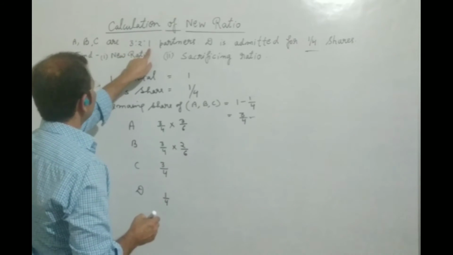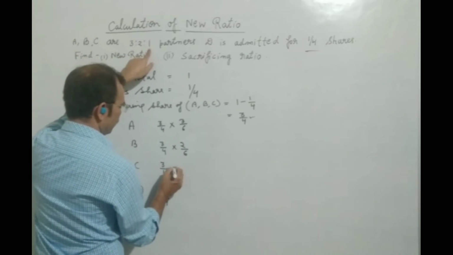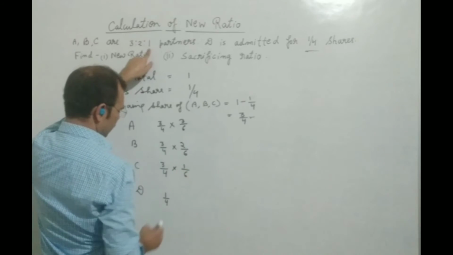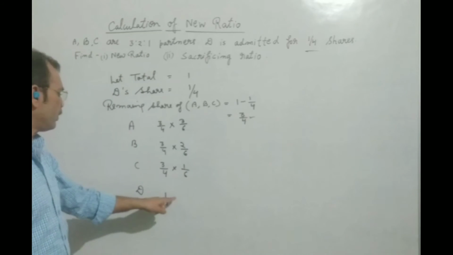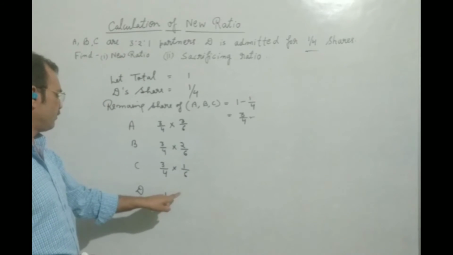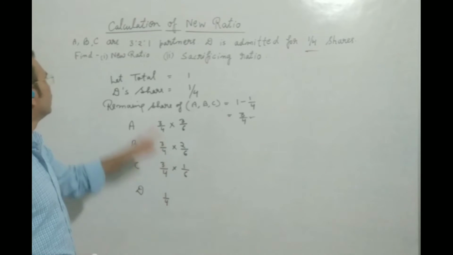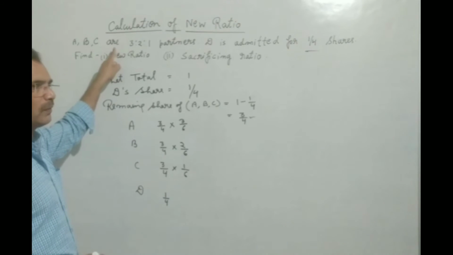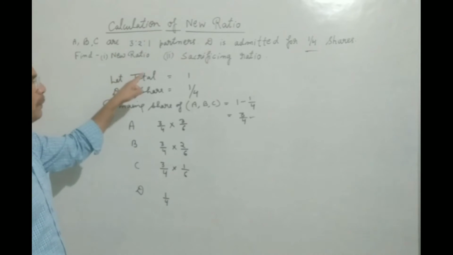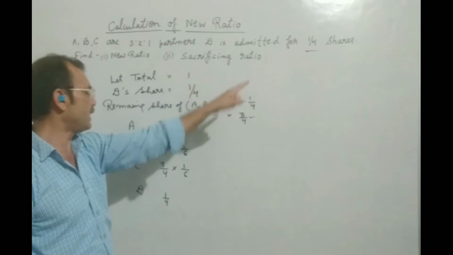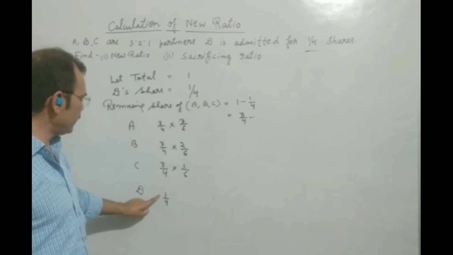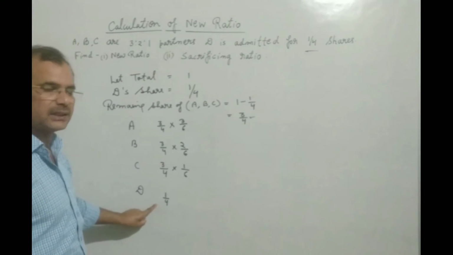In the same way, C's share we will put here 1 by 6. But we will not put any fraction here for D because D is not our old partner. He is a new partner and he is getting 1 by 4. So it will be written as it is.